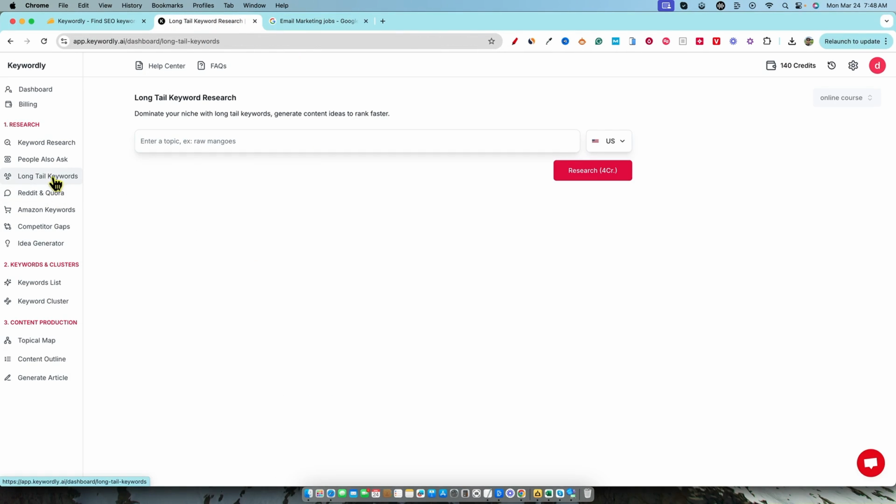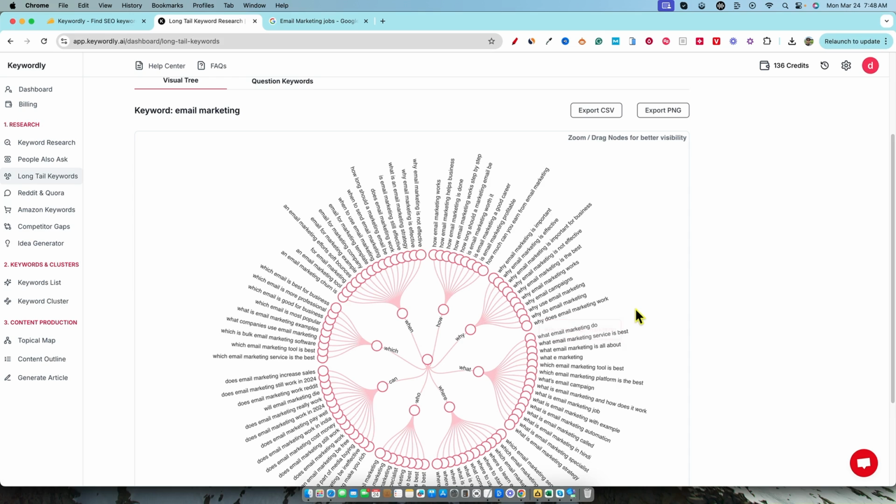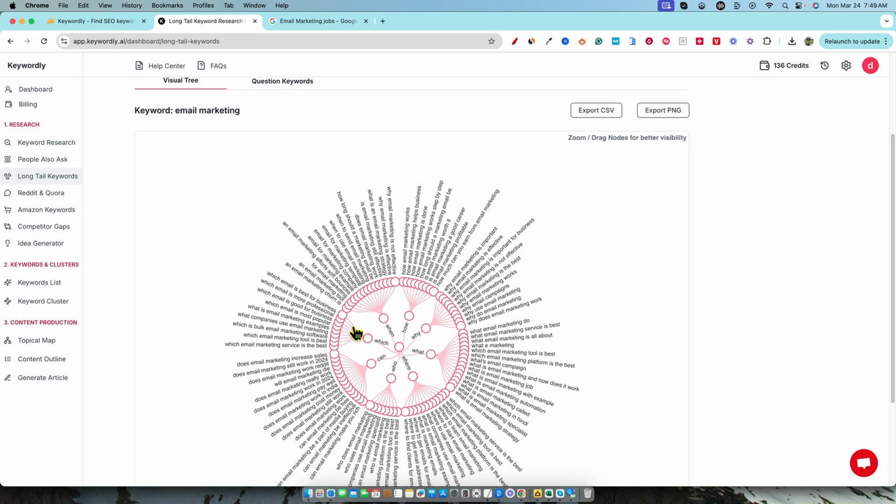Reddit, and so long-tail keywords, let's go in and just do email marketing and see what the long-tail keyword research will do for us right here. So we get quite a bit more keywords. This is kind of what we were looking for, right? For the first time so far, we're finally getting somewhere where we have a lot of keyword suggestions. This is kind of like a wheel of all the long tail keywords. Kind of hard to look at this way, but it's a nice visual representation.